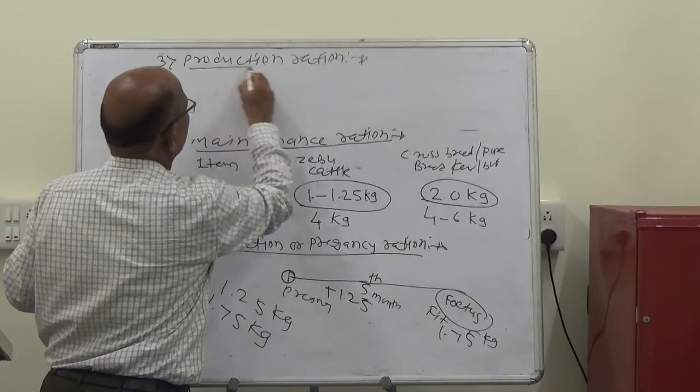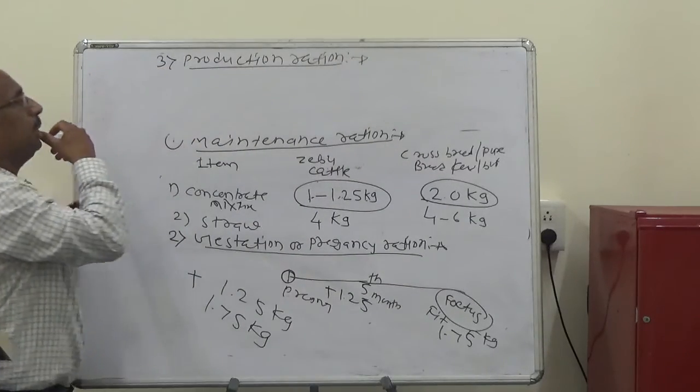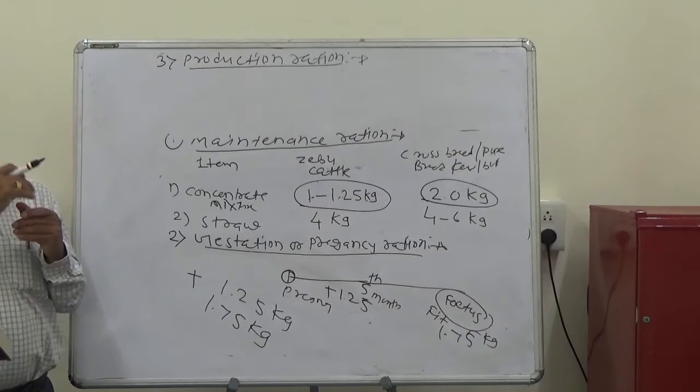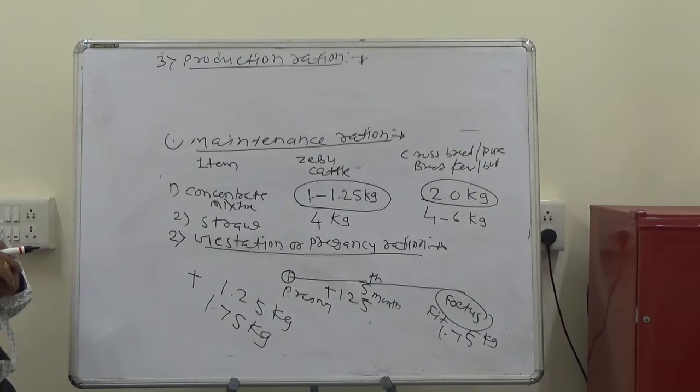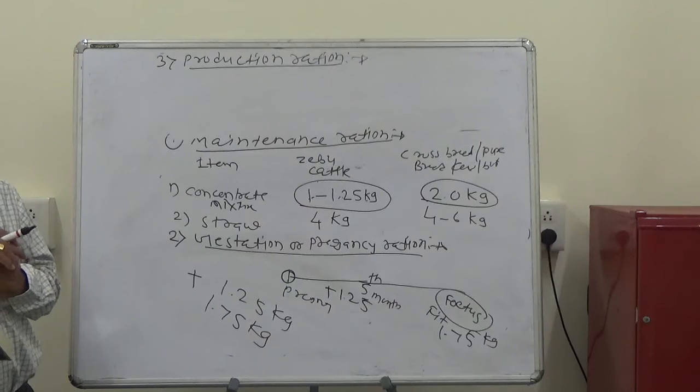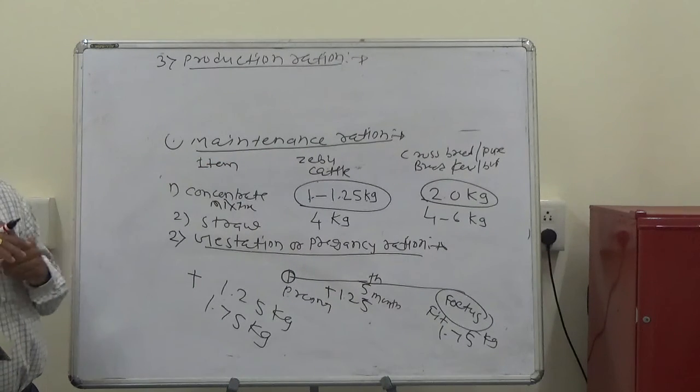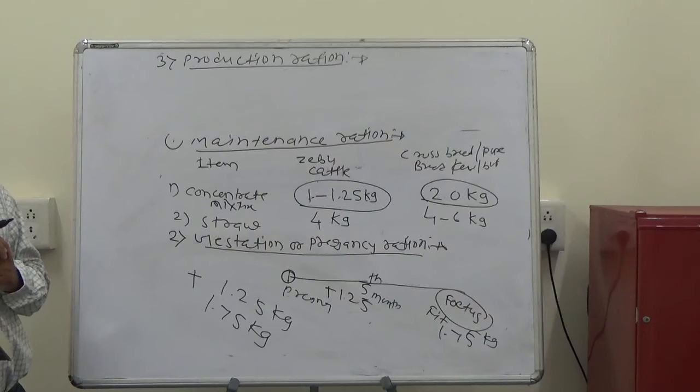The production ration is the additional allowance of ration for milk production over and above the maintenance requirements.